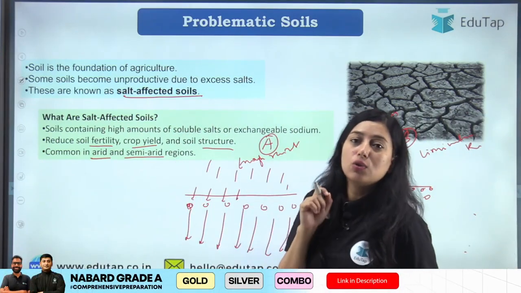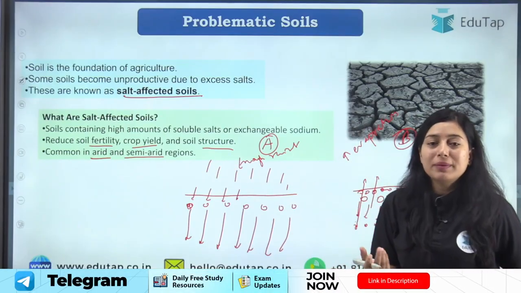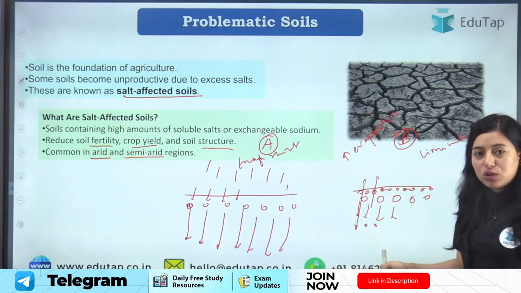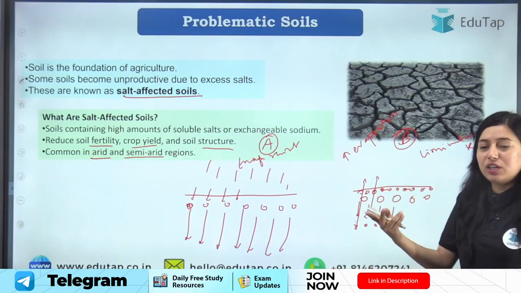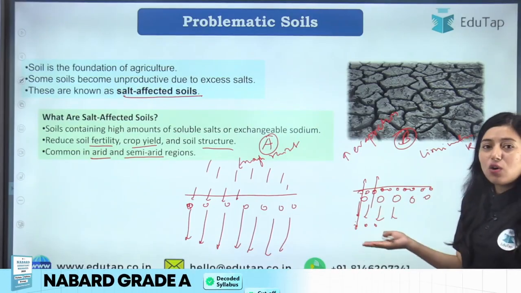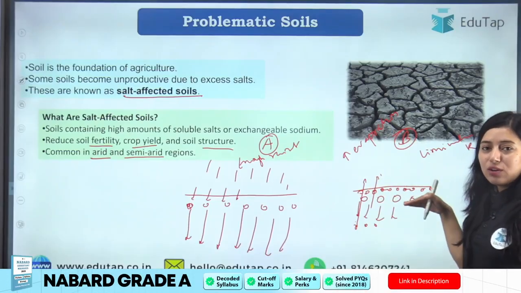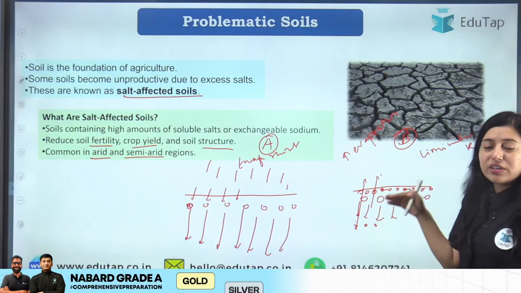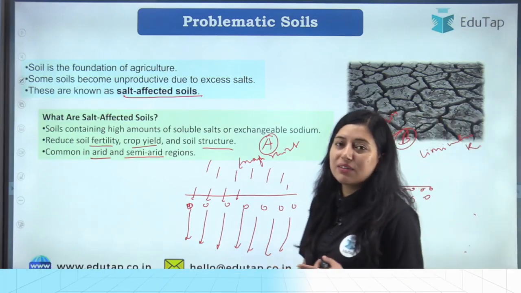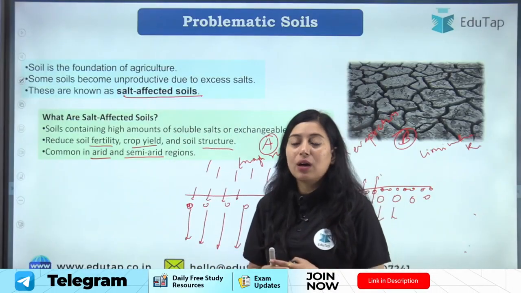Okay, it arises due to low rainfall, because in arid and semi-arid regions, the problem is that there is low rainfall. Due to low rainfall, the salt does not wash off, and due to evaporation, whatever moisture is present in the soil, along with that, the salt will come to the surface of the soil. Water will evaporate and salt will remain on the surface, and hence the concentration of salt on the top layer of the soil increases, and hence the soil becomes unproductive, the soil becomes salt affected, right? So these are your problematic soils and how they are formed.